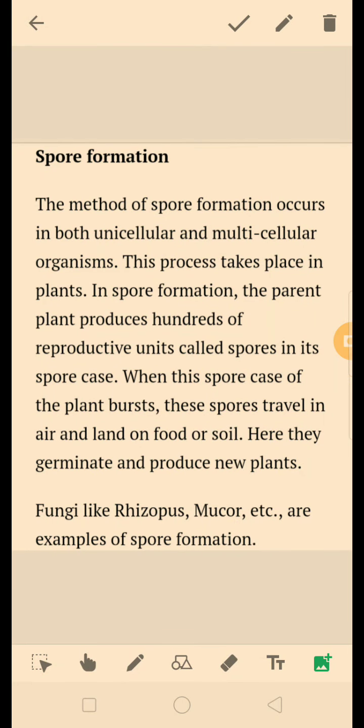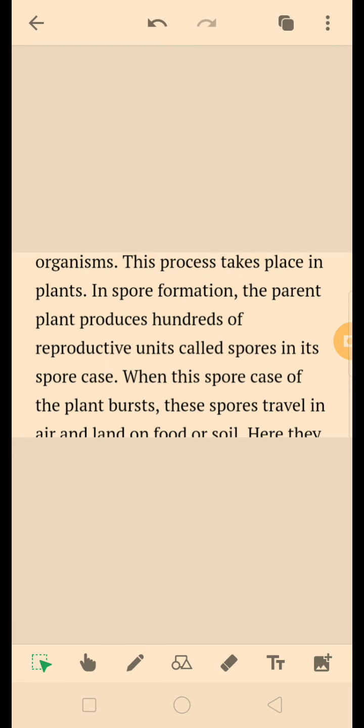Spore formation. The method of spore formation occurs in both uni and multicellular organisms. In spore formation, the parent produces hundreds of spores, and these spores are the reproductive units. This process mainly takes place in the plants. When this spore case of the plant bursts, these spores travel in air and land on food or soil. Here they germinate and produce new plants. So spores are the tiny spores that are present in the atmosphere and they germinate when the conditions are favorable for them. So this was about spore formation.